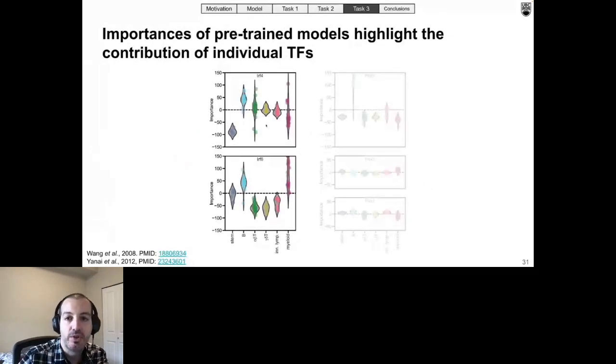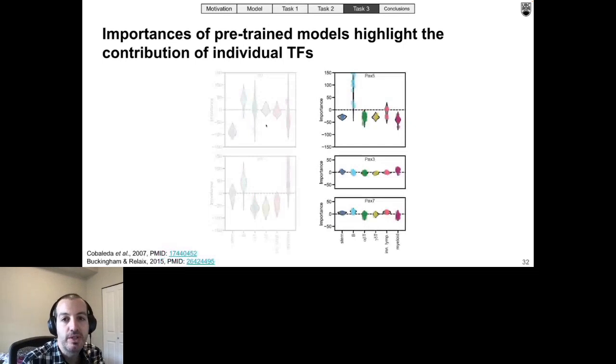Next, we visualized the importance of each DANQ model unit, which allowed us to highlight the importance of individual transcription factor family members. In this particular example, we see units corresponding to the IRF4 and IRF8 DANQ models, which were important for predicting accessibility in different immune lineages, all of them in agreement with their distinct roles in regulating the immune system.